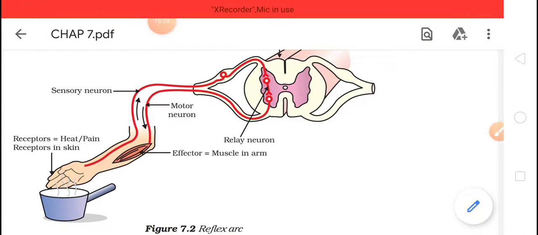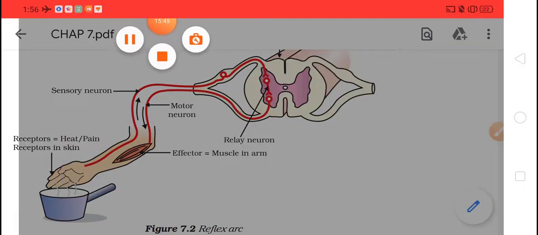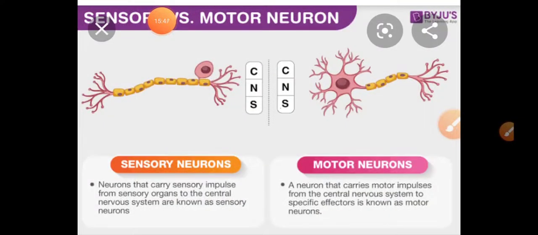What I'm telling you is that we have two types of neurons, sensory neuron and motor neuron. Let's see what is sensory neuron and what is motor neuron. So sensory and your motor neuron. Okay, so what are sensory neurons?